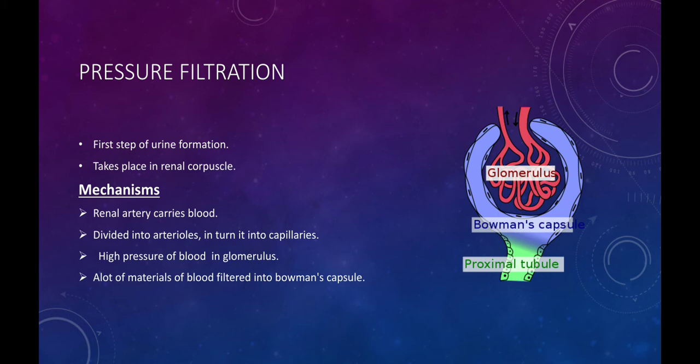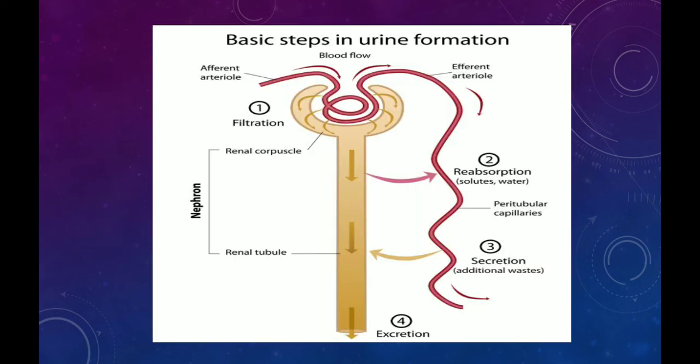Due to high pressure in the glomerulus, a lot of materials of blood filter into the Bowman's capsule, and the filtered material collected is called glomerular filtrate. Blood cells and plasma proteins, which are big in size, are not filtered.